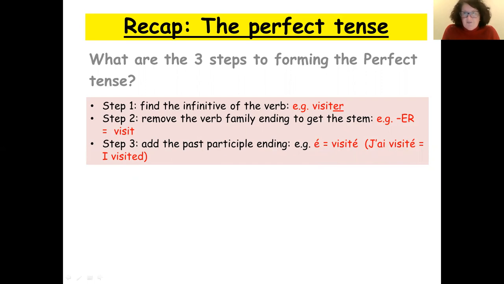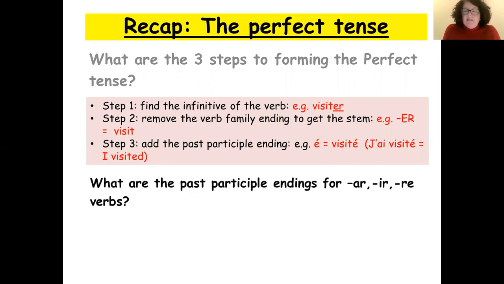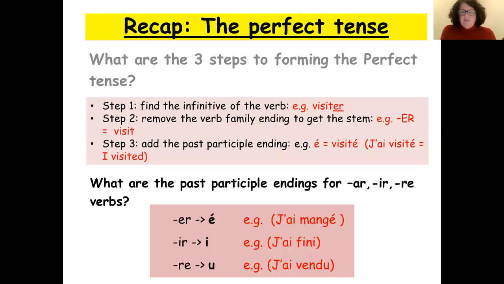Okay, did you get that correct? If you did, that is fantastic. C'est fantastique. Now, oh, I've already answered the last one. So the past participle endings were ER verbs, E accent, IR verbs, I, and RE verbs, U. The examples were j'ai mangé, I ate, j'ai fini, I finished, or j'ai vendu, I sold. Okay, you don't need to write anything down. This is just our little recap.